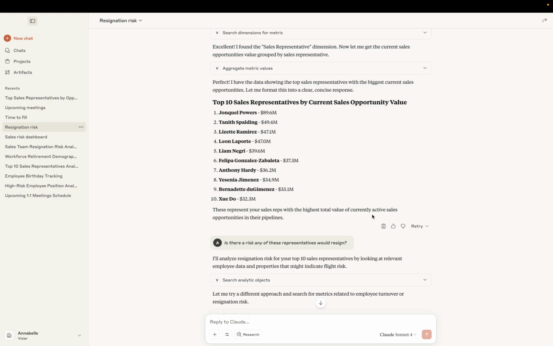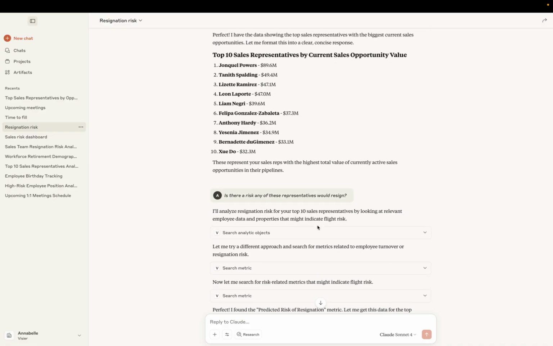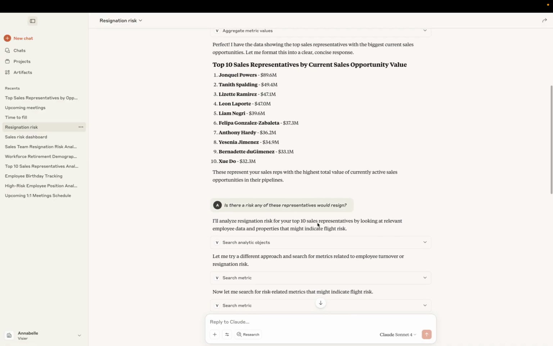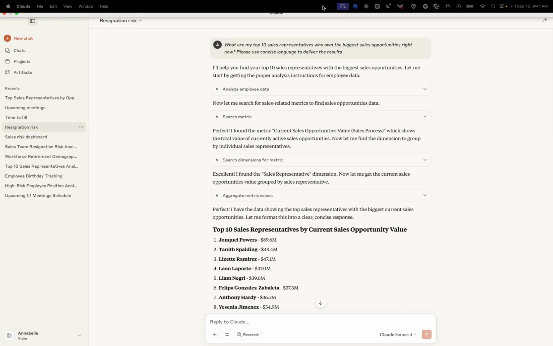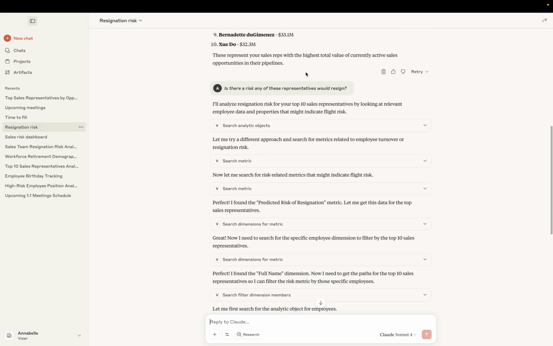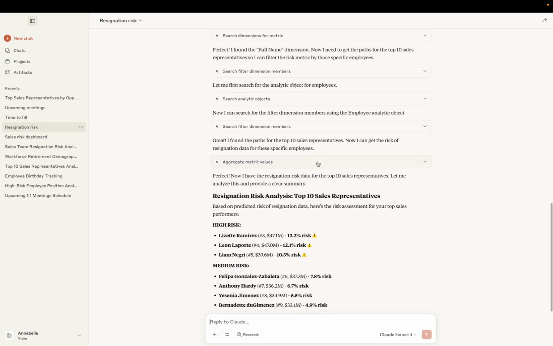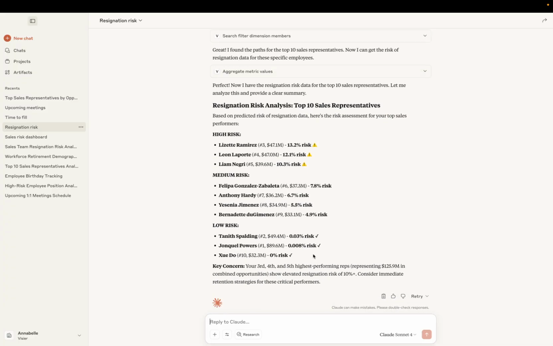It's a bit more complex. It requires asking for drivers and asks for different reasoning than the original question. But the cool thing is that it builds on top of the original question. So I asked this first, and now I'm asking about resignation, and it does the same thing. But this time it's giving me a nice concise answer, breaking down my high, medium, and low risk employees.